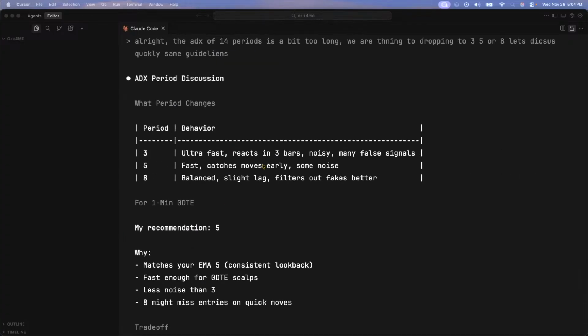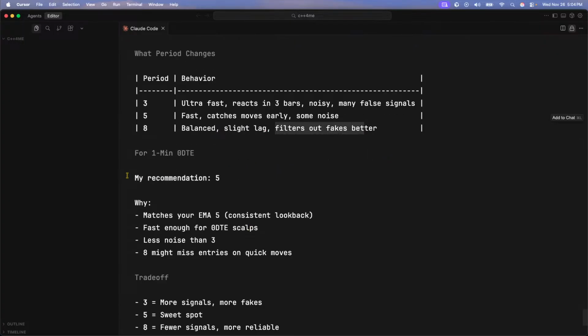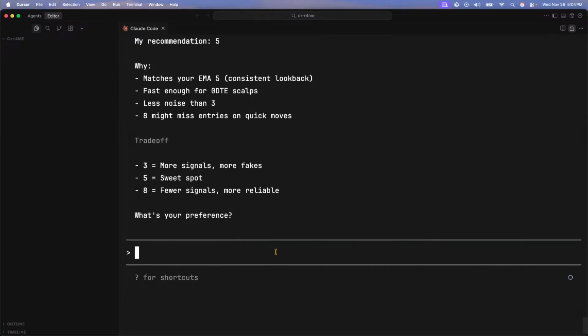All right. Ultra fast reacts in 3 bars. Noisy, many false signals. Fast catches moves early, some noise. Balanced, slight lag, filters out fakes better. Recommendation is... All right. So I'm going to do, okay, we are going to start with ADX equals 5.